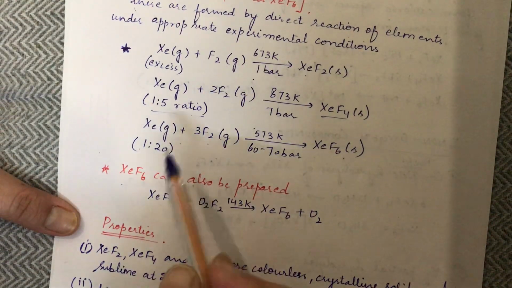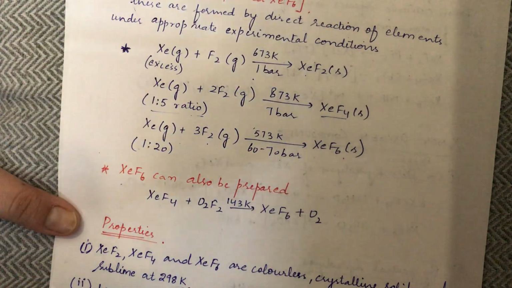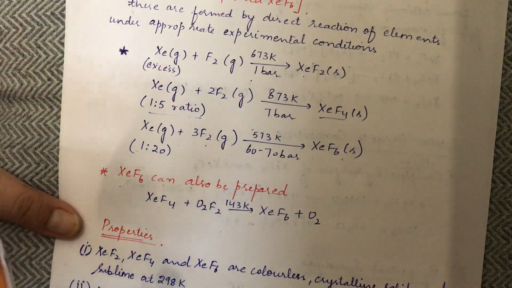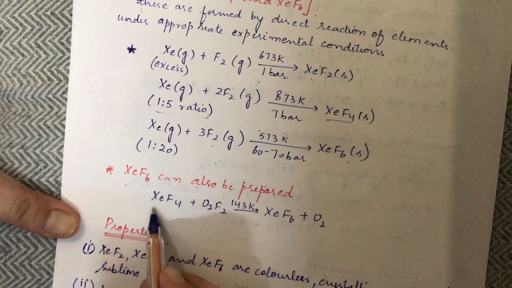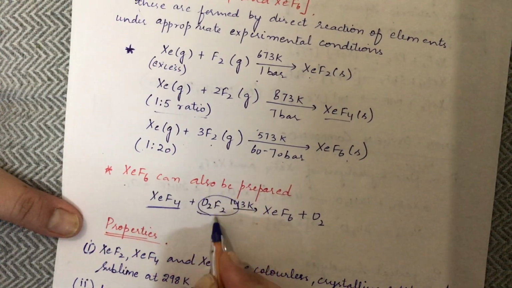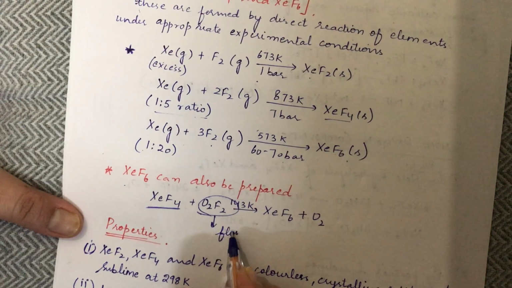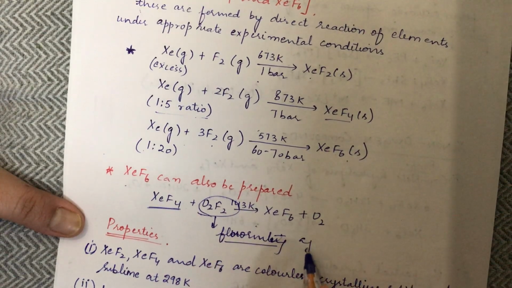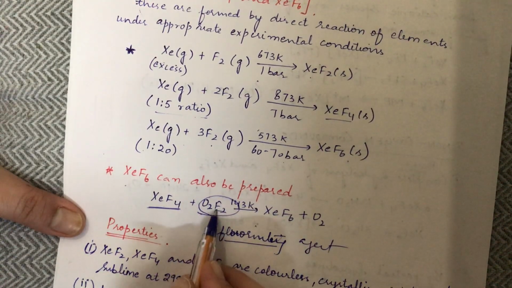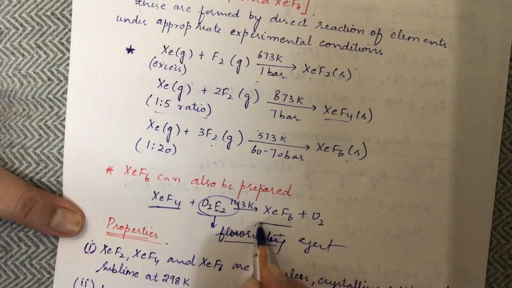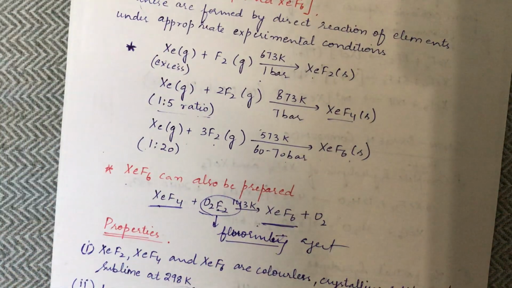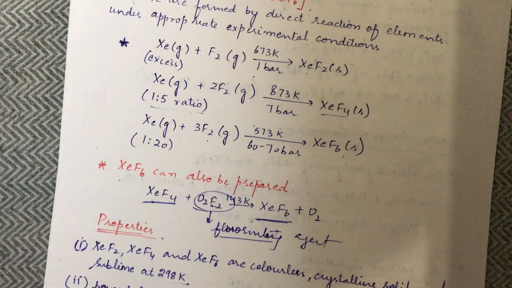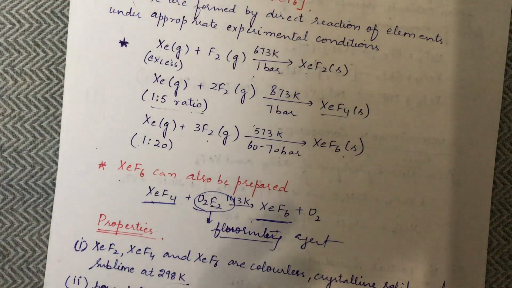By direct combination, you have the xenon gas, you have the fluorine gas, you combine them and give the appropriate experimental conditions, and you will get the compound. There is one indirect method. You have xenon fluoride, and O2F2 is a fluorinating agent. Fluorinating agent means it provides fluorine. So what happens? Oxygen loses this fluorine, it gives it to this. So XeF6 is formed with the release of O2 gas. So these are the different methods, either by direct combination or by an indirect method.